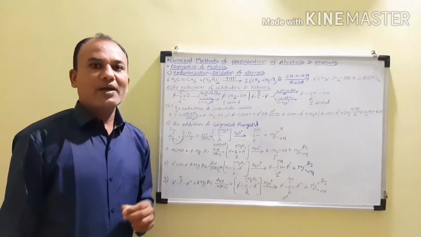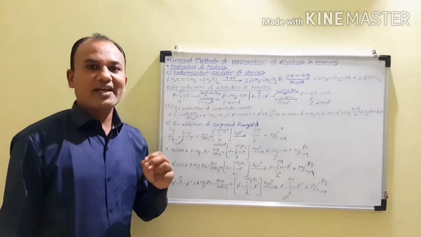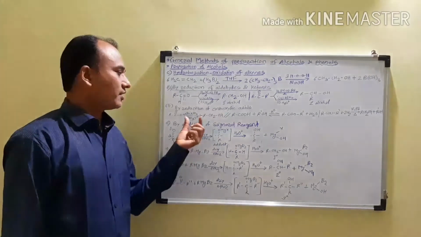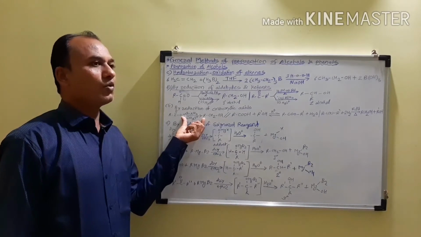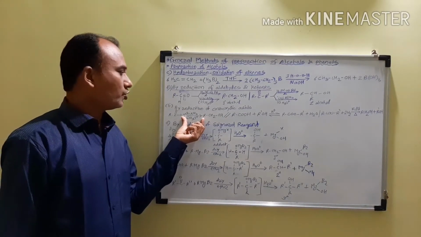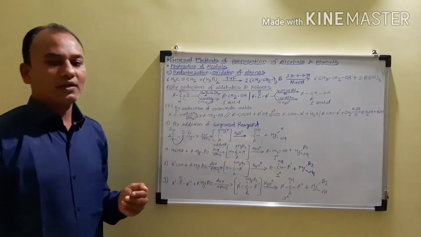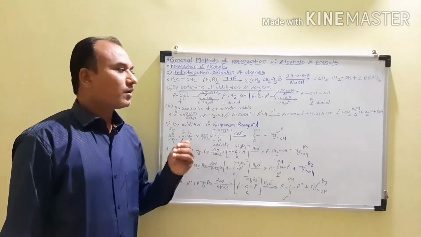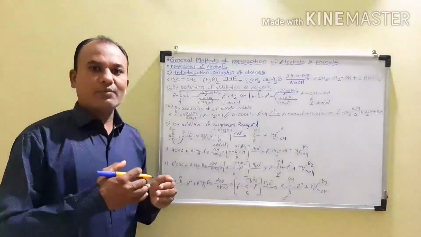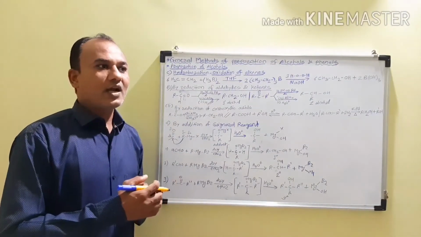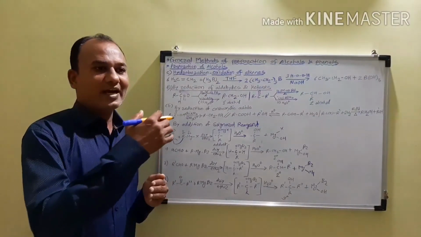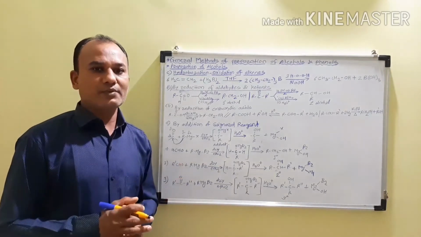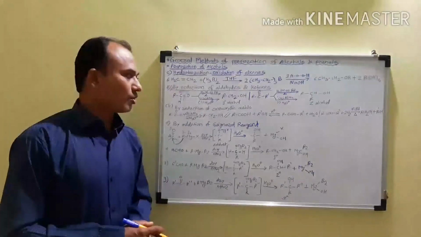But lithium aluminum hydride is an expensive reagent, and therefore commercially this method of preparation of primary alcohol is not useful. In place of that, commercially we can prepare the primary alcohol by converting first these carboxylic acids into the esters, and then these esters on catalytic hydrogenation give the primary alcohols, and this is one of the best methods commercially for the preparation of primary alcohols.